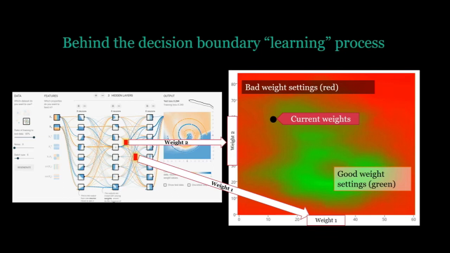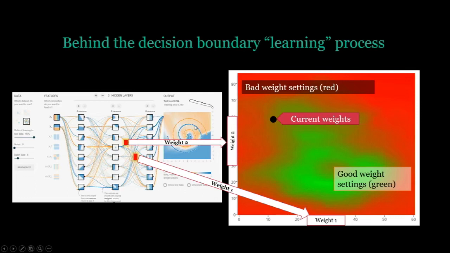That's hard to think about, so let's just think about 2 weights. So here in this slide, I have weight 2, that's this connection here, and weight 1, that's this connection here. So I can plot the value of those weights given the current weight setting in this neural network up here, right? So that's the current configuration with respect to these 2 weights of the neural network. Now I have this heat map here. In the red part of the heat map, the weights are not good. The neural network is drawing a bad decision boundary, and you can kind of see that here. In the plot, the red is overlapping the blue. We don't like this decision boundary. It's not capturing the spiral galaxy structure.